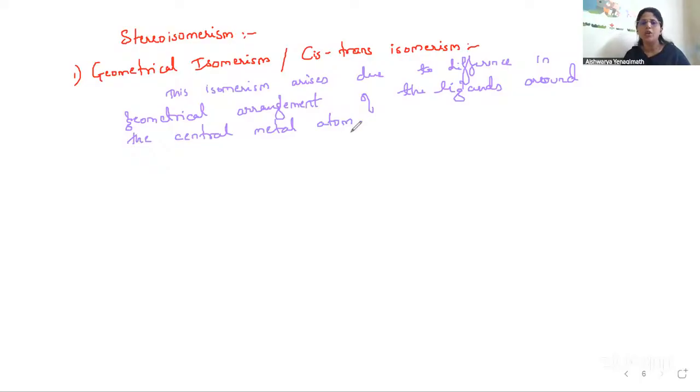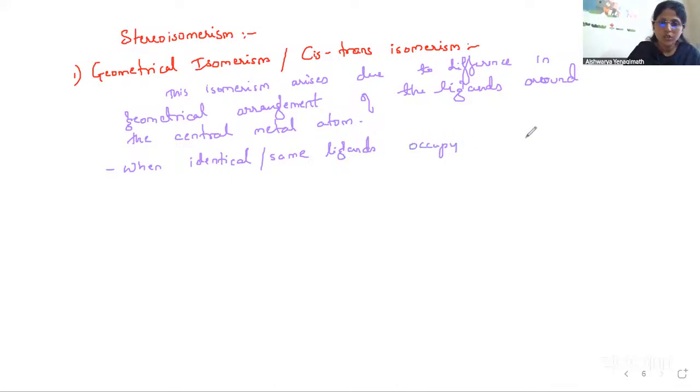I can also put it like this: when identical or same ligands occupy positions near to each other, it is called the cis isomer.